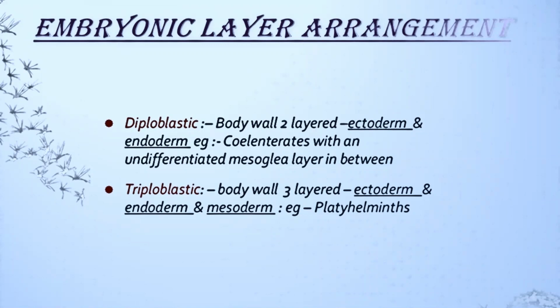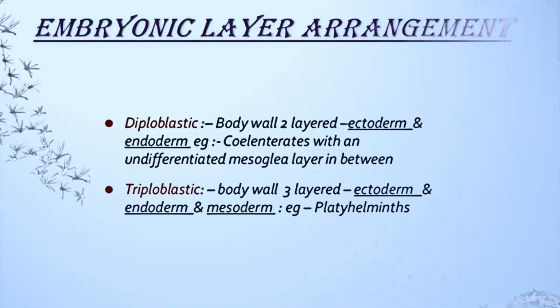For example, coelenterates. Yes, in coelenterates, there is a layer of mesoglea present between ectoderm and endoderm, but it is made up of 2 major layers, that is ectoderm and endoderm.